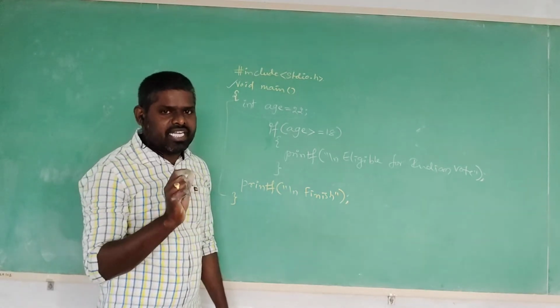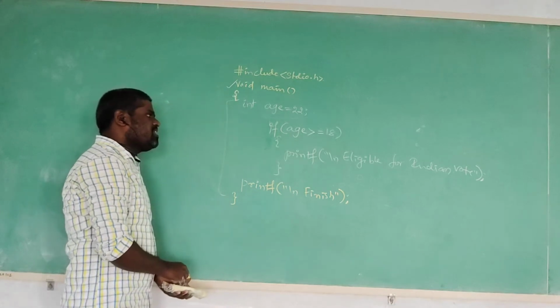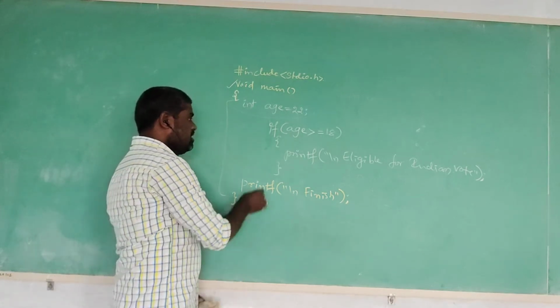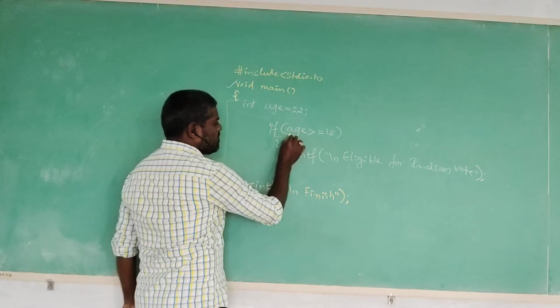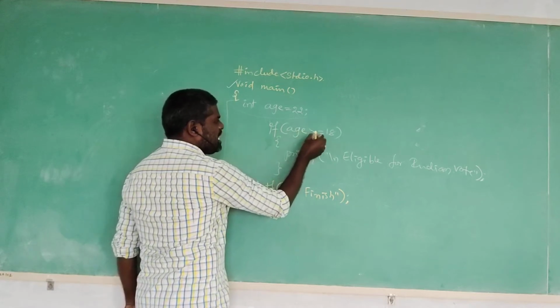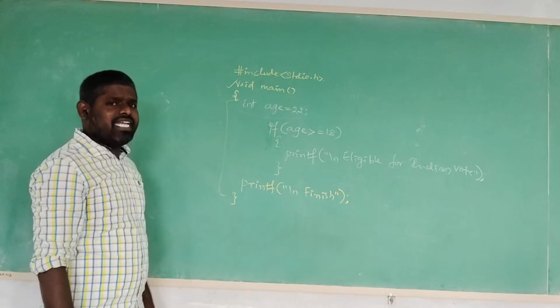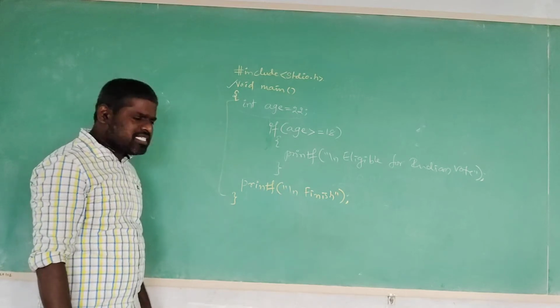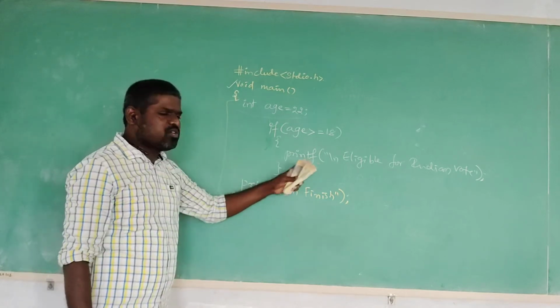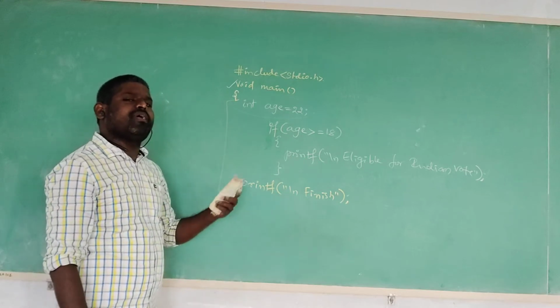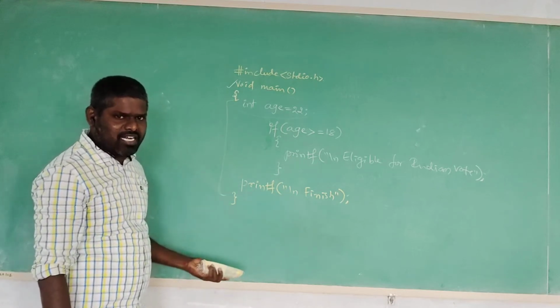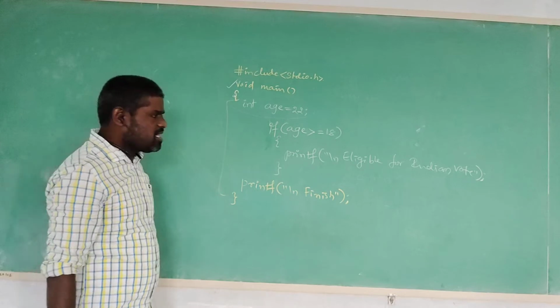Age is assigned 22. Now we are giving the condition. What is the condition? If age is greater than or equal to 18. Is the condition satisfied or not? If it is satisfied, it is going to execute the true block statement and the remaining statements. If the condition is not satisfied, it directly executes the remaining statements in the program.